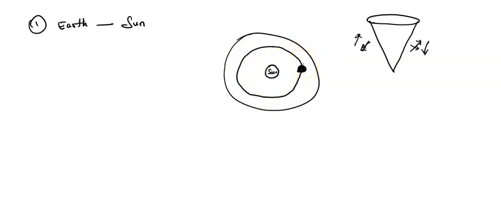Why is it moving in the same orbit? What makes the earth move in the same orbit, or why is the earth not moving in some other orbit?